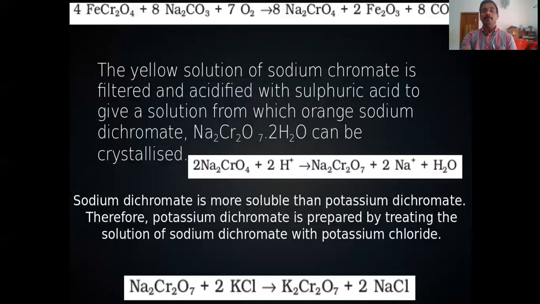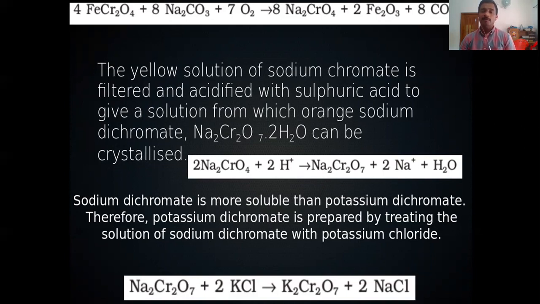Then you will get sodium chromate, Na2CrO4, along with Fe2O3 and carbon dioxide. So FeCr2O4, when treated with sodium carbonate in presence of oxygen, we will get sodium chromate.